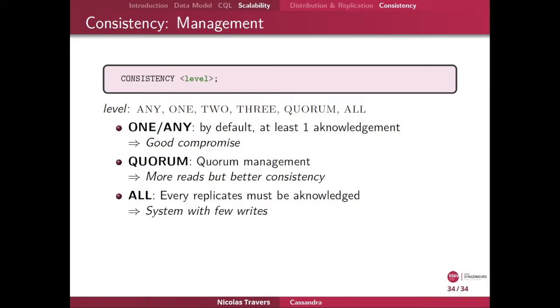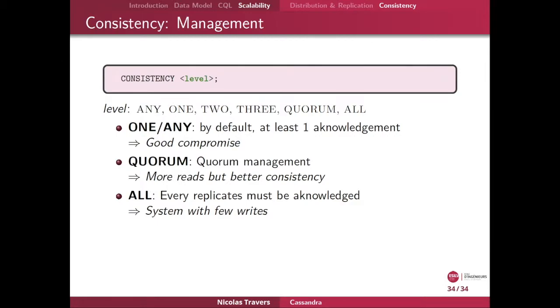But for instance, if you have the case of Facebook, you have a post on your wall, and for this post, you want to know the number of likes you have. If you have a difference between 48 or 49, we don't care. So it's a question of needs according to the consistency level. If you want to be more sure about the result, you can use quorum.